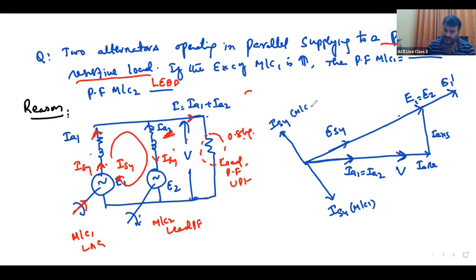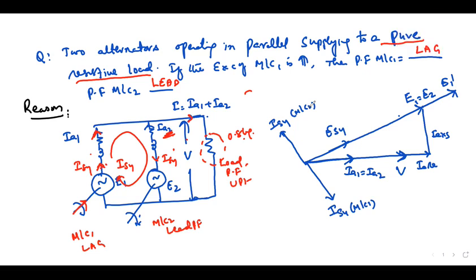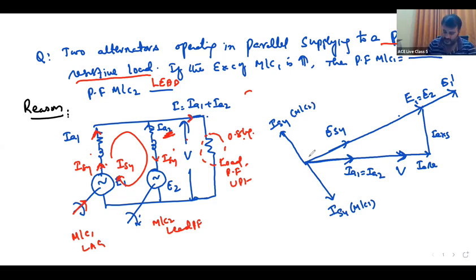For machine 2, earlier I had taken the voltage reversed, E1 reversed, and the current taken the same. But now what to do? If you don't want to change the current, then with respect to machine 2, I_sy is in the negative direction. Okay, the first generator is delivering, the second machine is taking.